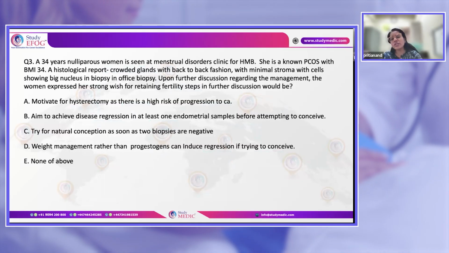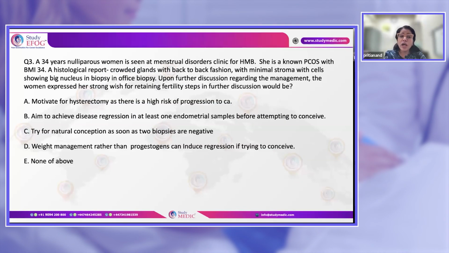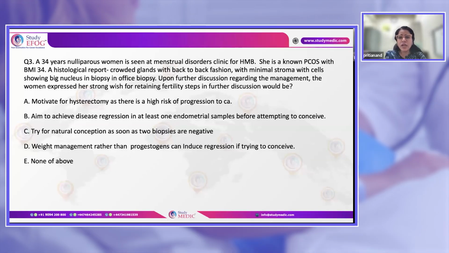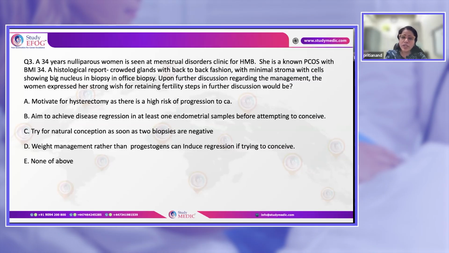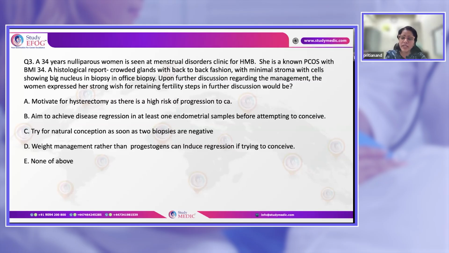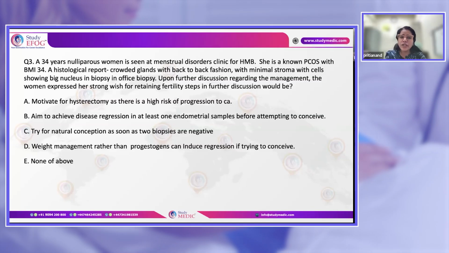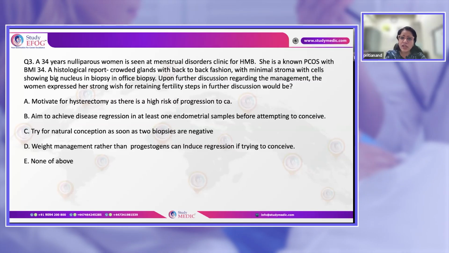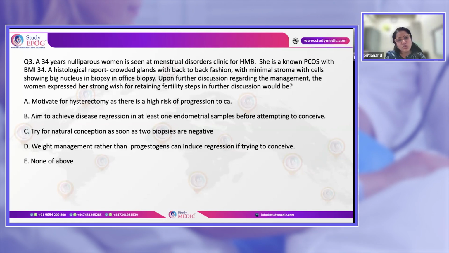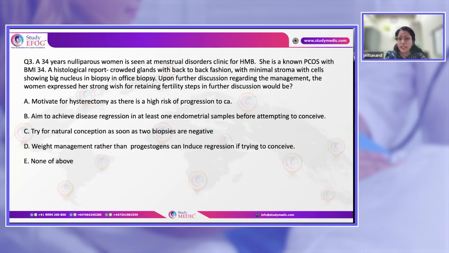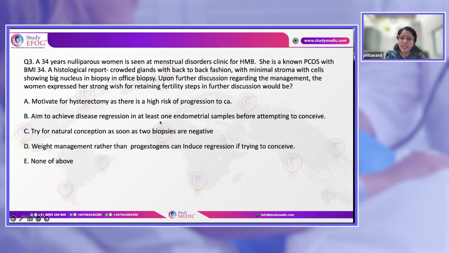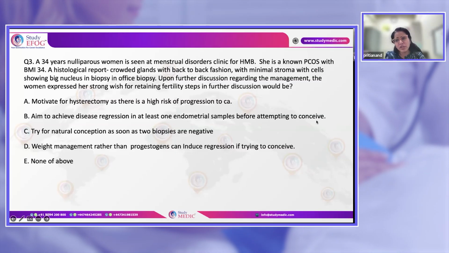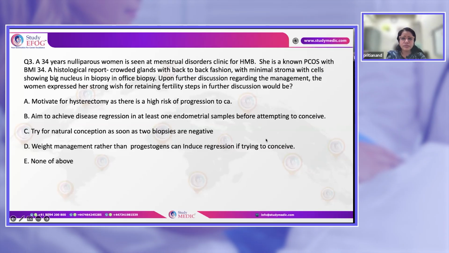Now, these patients you can treat with medical management. Ideally, patients with endometrial hyperplasia with atypia, 100% should undergo surgery. But if the patient is waiting for her fertility, you can start her management with medical management, that is LNG-IUS, and do a biopsy after 3 months. If one negative biopsy is received, you should refer the patient to the ART center. Okay, so the aim is to achieve disease regression in at least one endometrial sample before attempting to conceive.